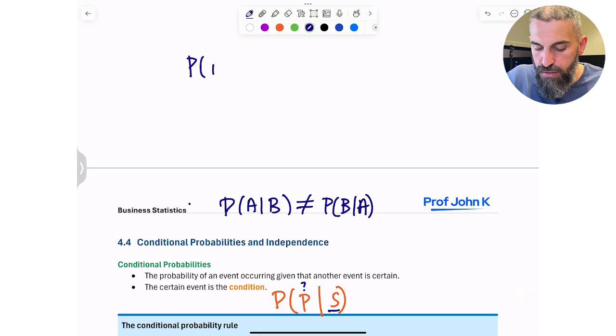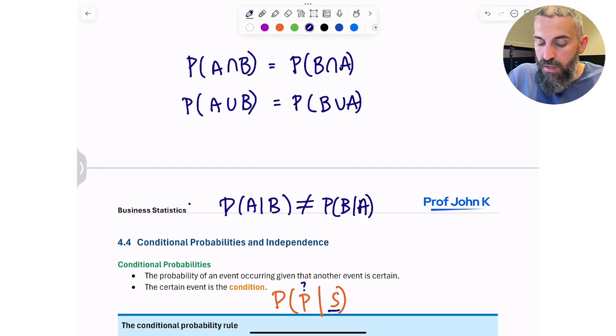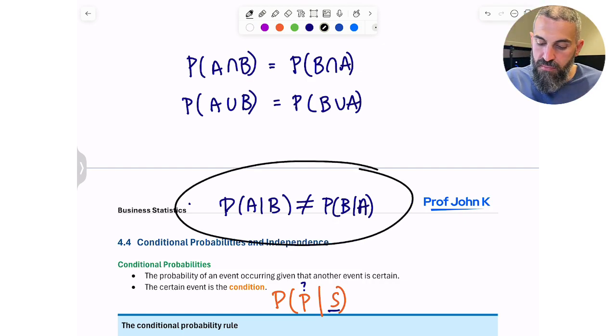When it comes to, say, intersections, this is equal to this because the intersection of the two is the same. When it comes to unions, this does equal this, but not for conditional probabilities. Super important.